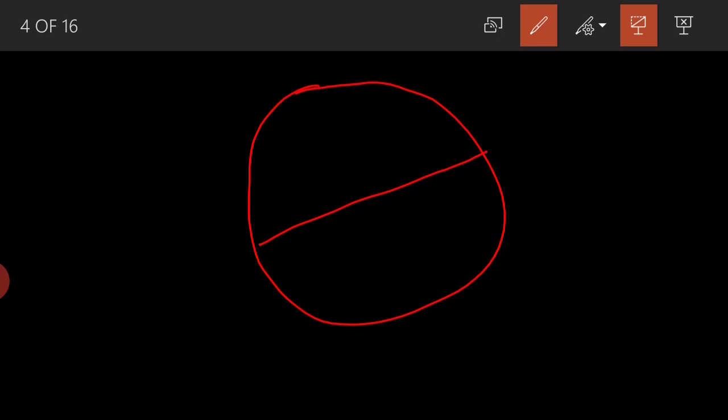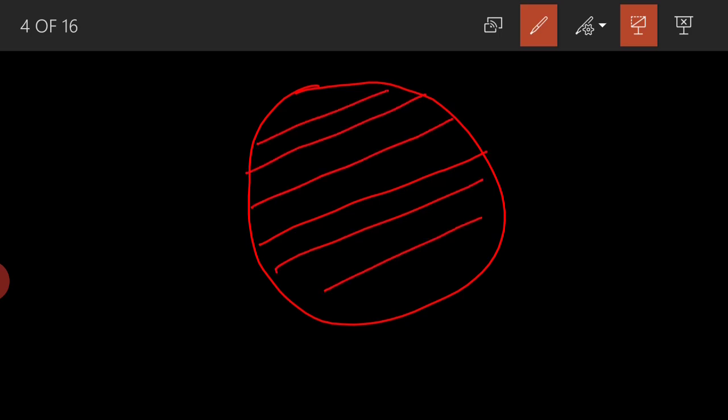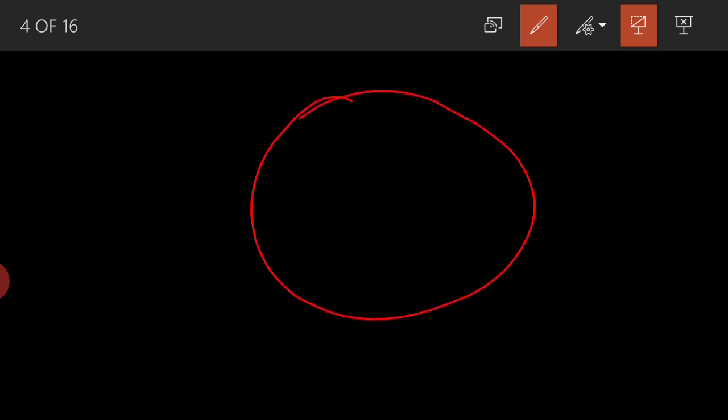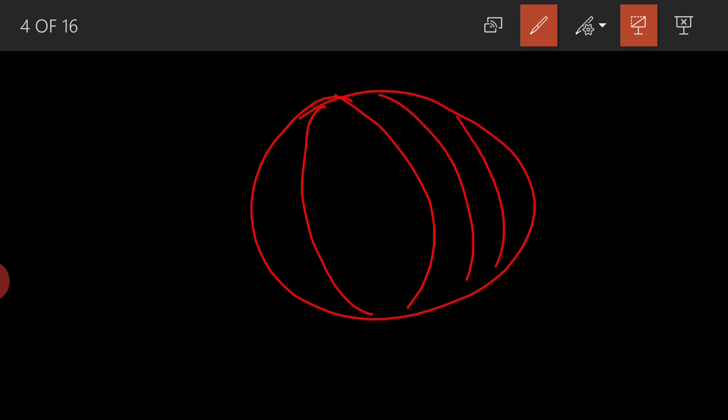The lines drawn on the globe from west to east are the latitudinal lines. Lines drawn from north pole to south pole are known as the longitudinal lines.